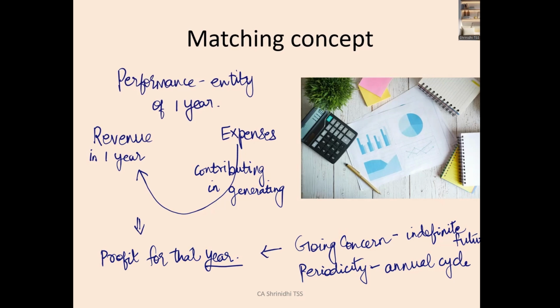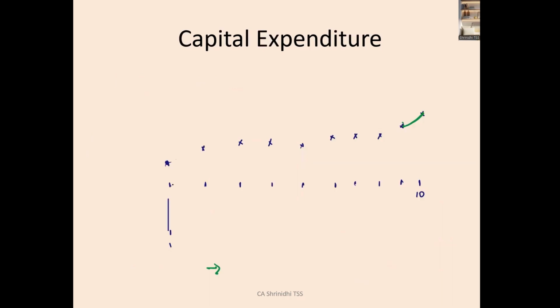But the matching concept is the major principle due to which we are learning this concept of revenue expenditure and capital expenditure. So with this understanding, I would now like to explain how this matching principle is applied in our topic of capital expenditure.